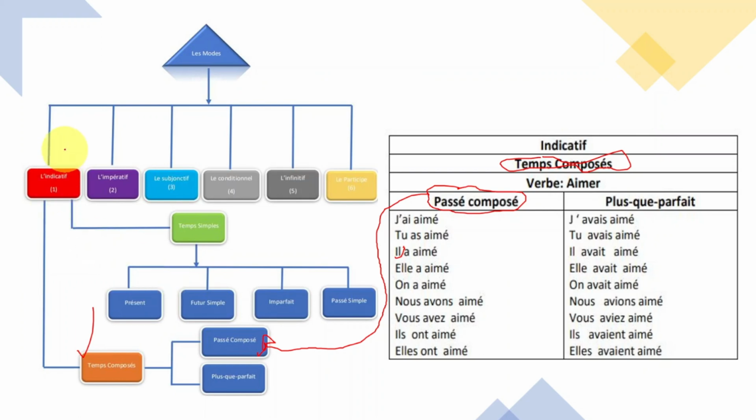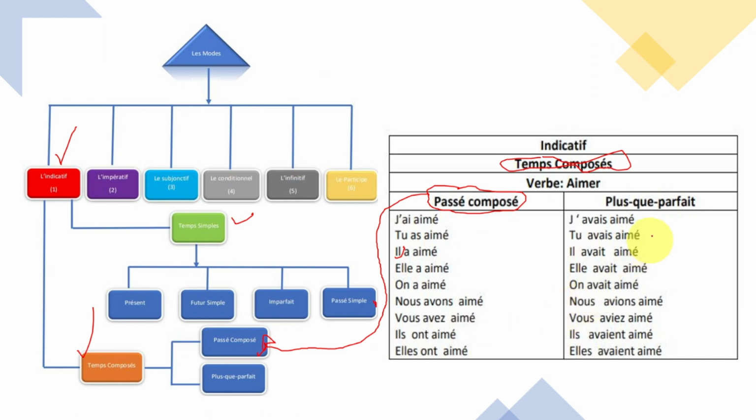So this is like a parent. Okay, so he gave birth to these kids, 2 of them, this one and this one. Those 2 of them give birth to those. So temps composé gives birth to 2 kids, passé composé and plus-que-parfait. Now, temps simple gave birth to 4 of them: présent, futur simple, imparfait, passé simple. Okay, but we don't use this much, no.